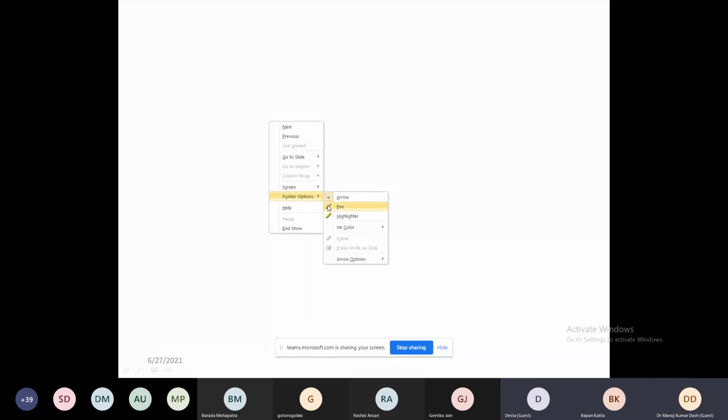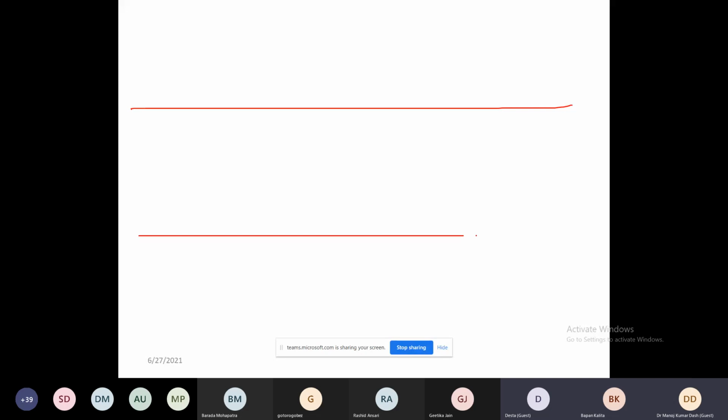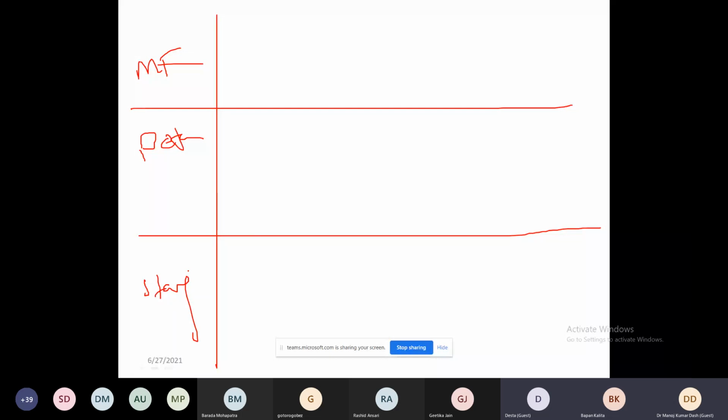Generally, while doing the regression analysis, we go for 3 parts. One is called model fit, another is called the beta value, and third is called strategy. In model fit, we just require R square, adjusted R square, and the third one is your ANOVA, that is called F value.